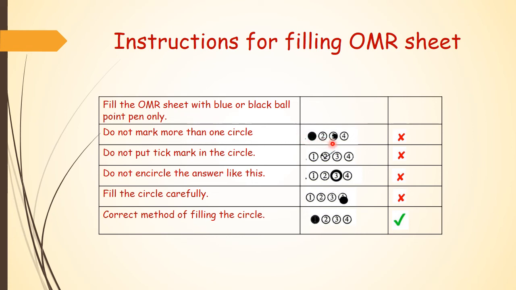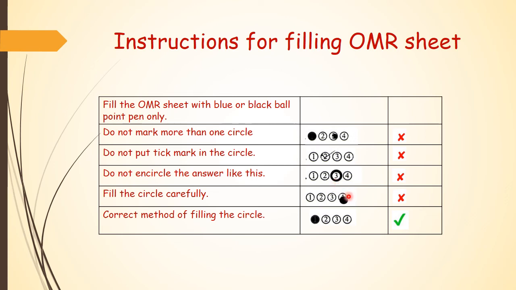Here you can see the student has marked more than one circle. This is a wrong method. That question will not be considered for marking. Do not put a tick mark in the circle. Here you can see the student has put a tick mark. You are not supposed to do it like this. This will also not be considered for marking. Now do not encircle the correct answer like this. Again, it will not be considered for marking.